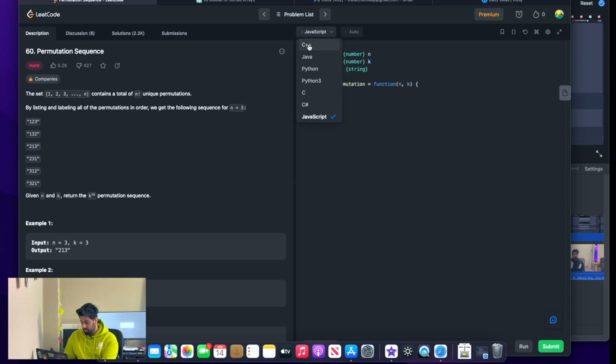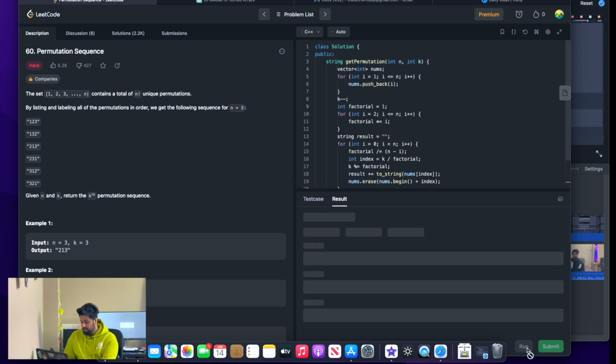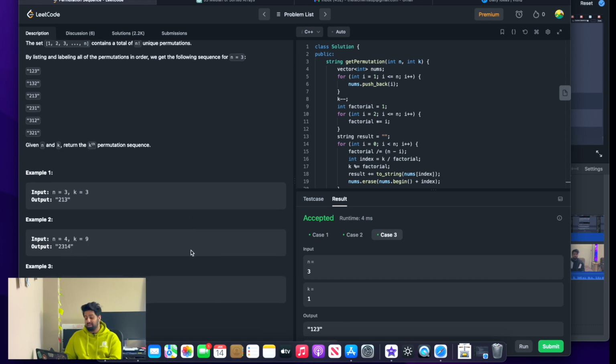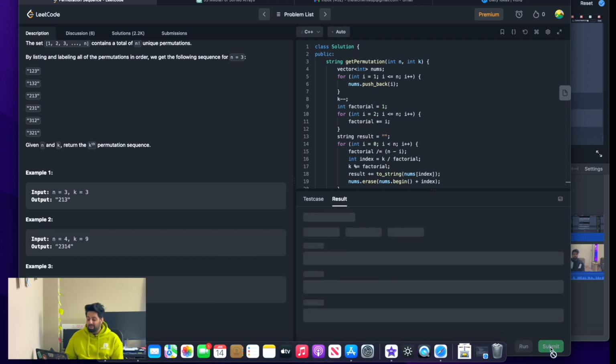So let us see, copying this solution and selecting our language to be C++. Okay, just making sure everything is correct and click on this run button. All right, and let us see, okay, it was able to complete this thing just under 4 milliseconds. So case number 1, case number 2, and the case number 3. So all the 3 examples that were given in this question were completed by this solution that was provided by ChatGPT. So submitting this thing and see how good this solution is in comparison to the rest of the world.